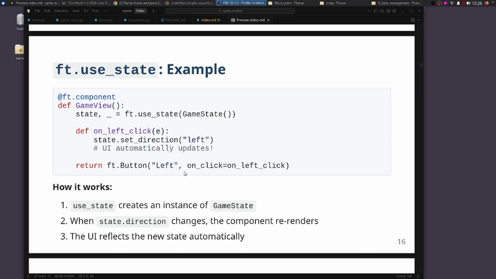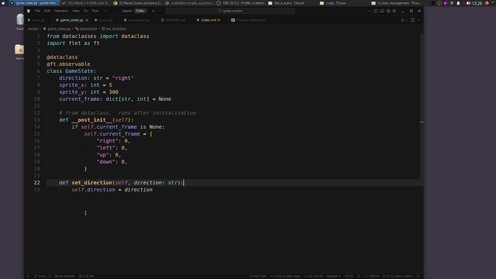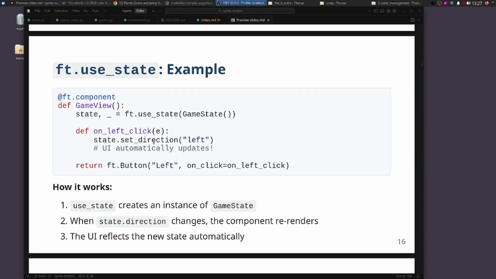The way we use it is that our game state has a function called change direction here. If we look at our game state, there's a function here for set direction. And whenever the state changes, the component, which is the girl, will re-render.